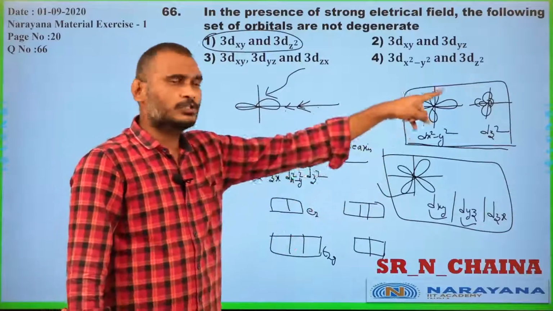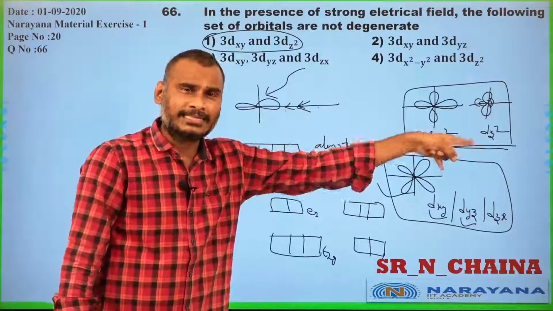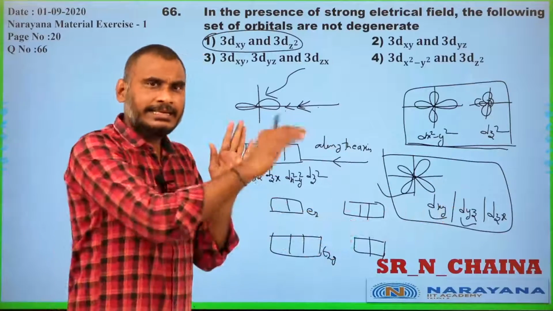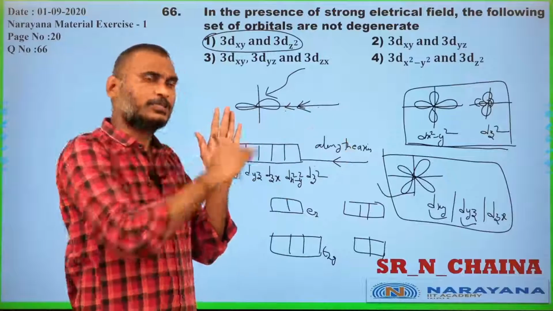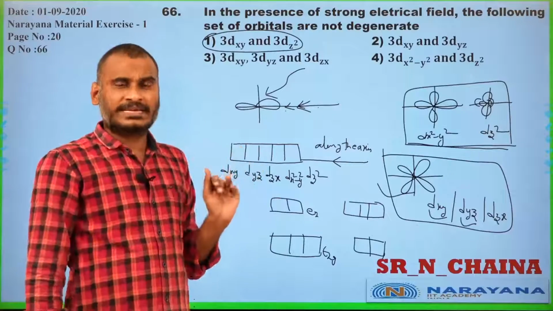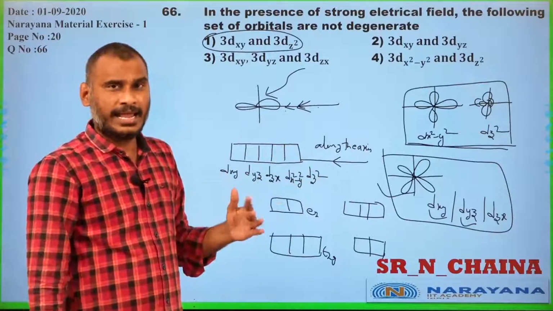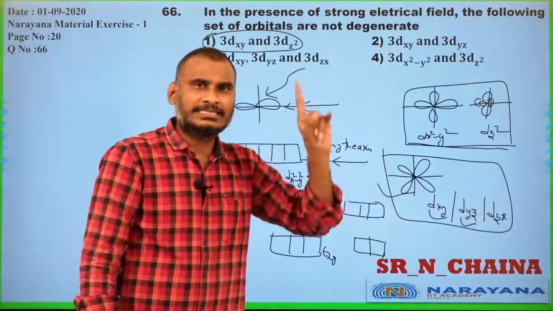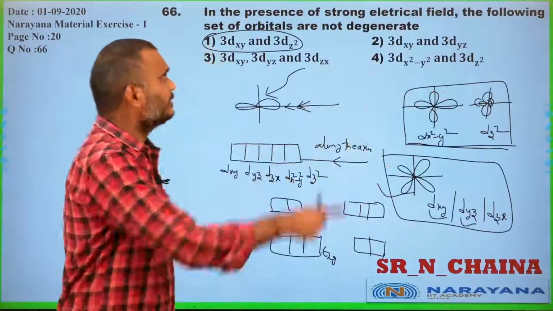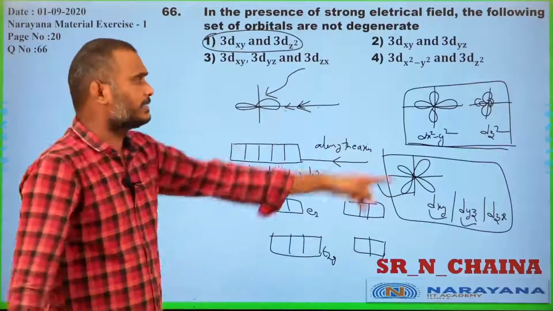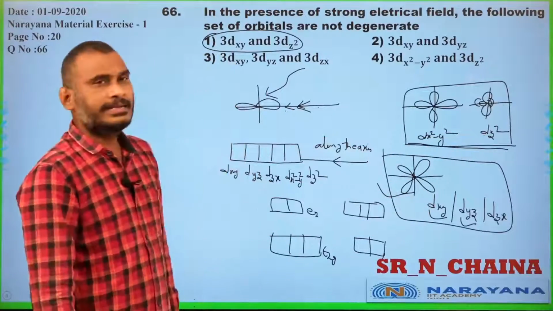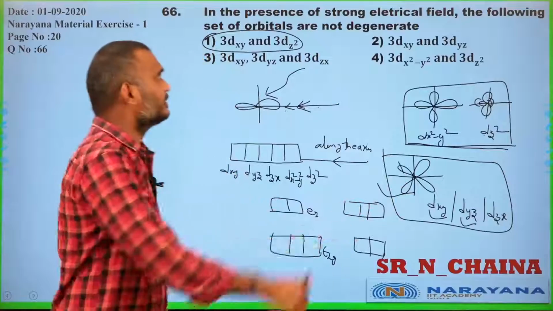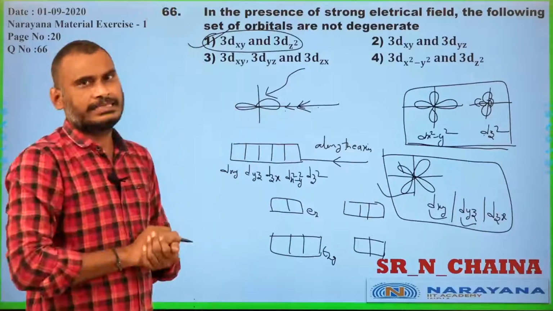In these two orbitals the lobes are on the axis, in these three orbitals the lobes are between the axis, irrespective of the approach of the electric field or ligand. So the d orbitals split into these three as one set and these two as one set. That is why which are not degenerate: this one and this one never can be, since these have lobes on the axis and those between the axis. That is why this answer is correct.